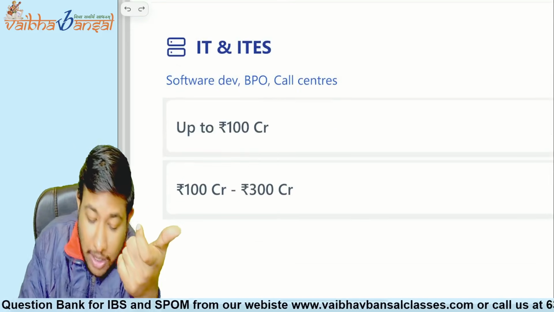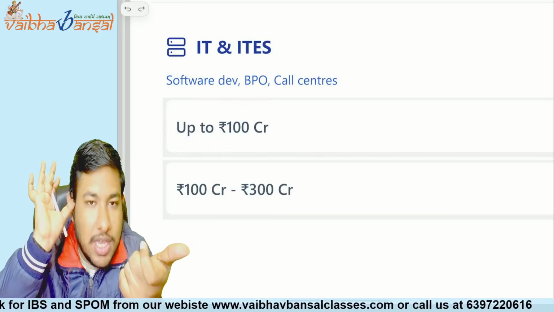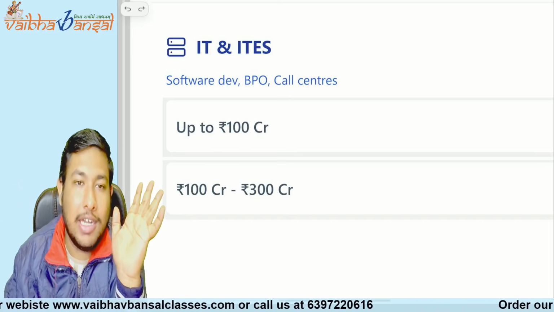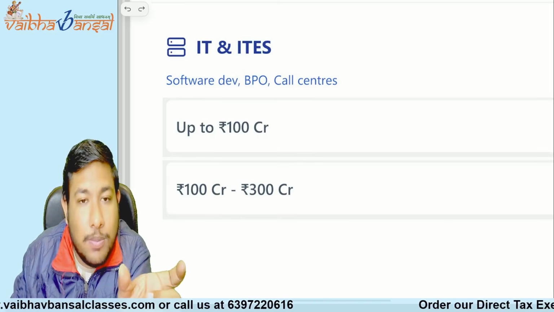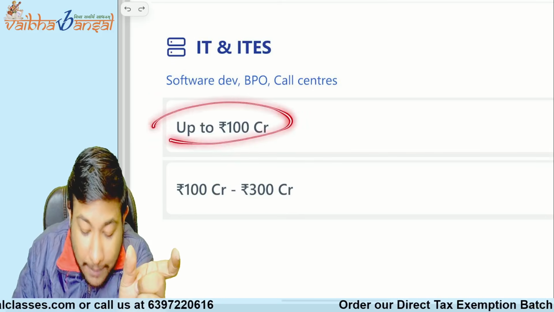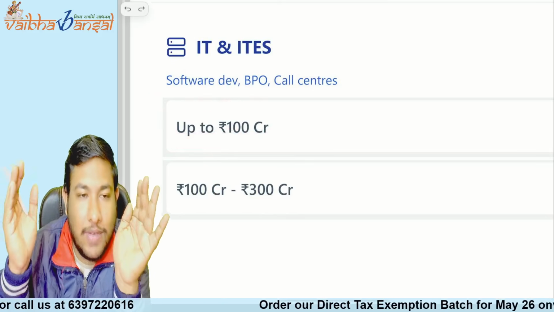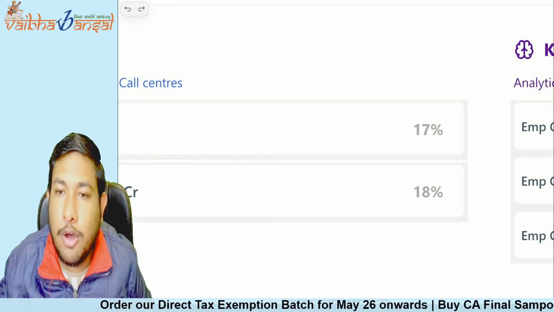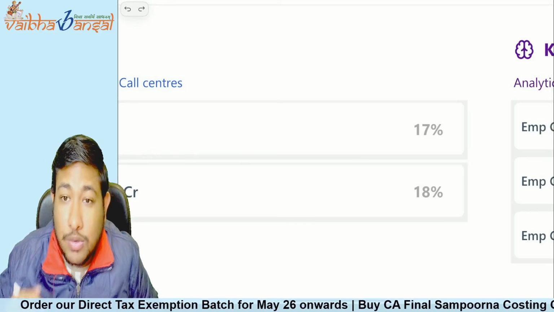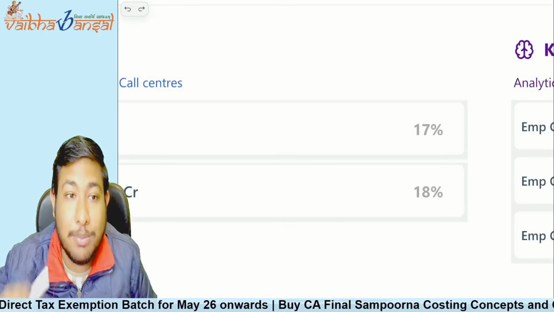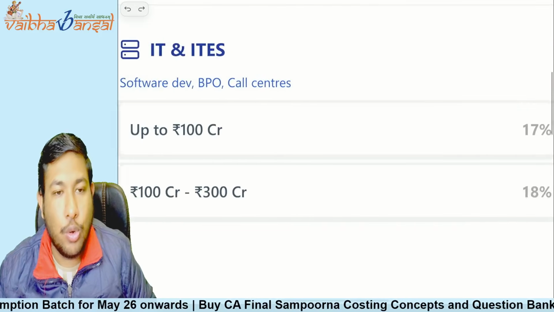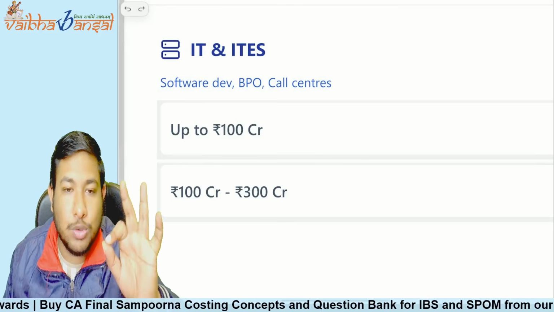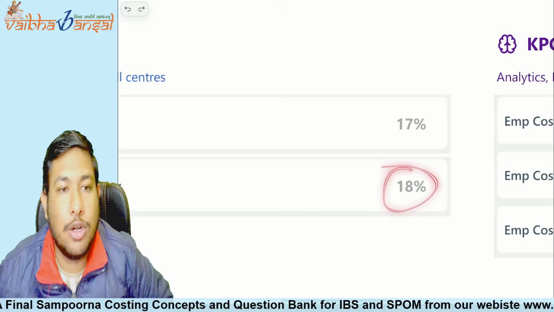Now what they are saying: if you are doing the aggregate transaction with your associated enterprise, and the aggregate amount of the whole transaction in the whole previous year is up to 100 crore, then you have to show at least 17% of operating profit. Okay, 17%. You can show more than that, yes, but it is a minimum of 17% you have to show. And if the aggregate value exceeds 100 crore but is up to 300 crore, then you have to show 18% of profit margin.